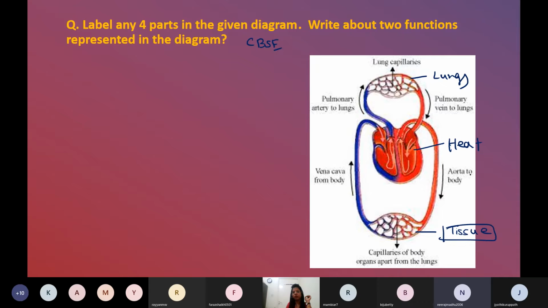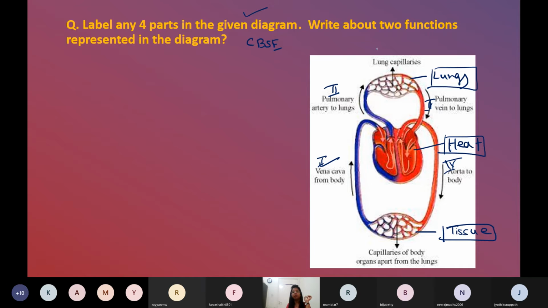All right. Now you are going to write all the names of the blood vessels associated with the heart. Heart is receiving deoxygenated blood by vena cava. From the heart, deoxygenated blood is going to the lungs by pulmonary artery. From the lungs, that oxygenated blood is coming to the heart by pulmonary veins. And from the heart, that oxygenated blood is going to the body by aorta. And labeling is done. Label any 4 parts, we have done 7 labeling.